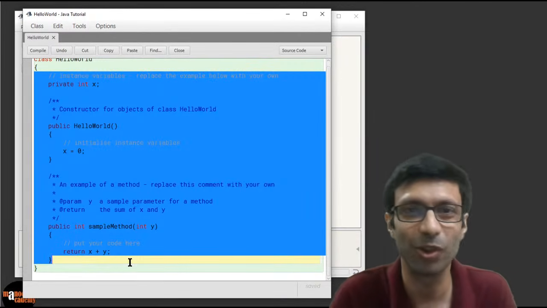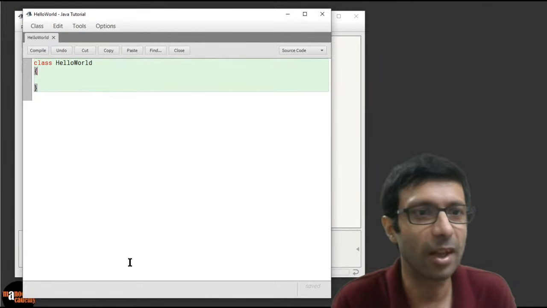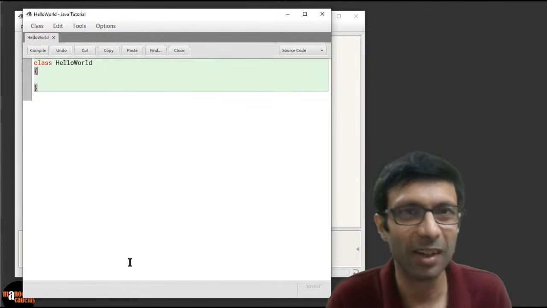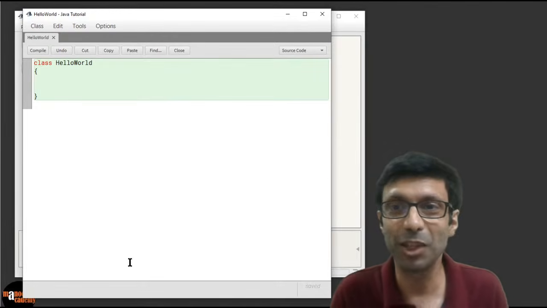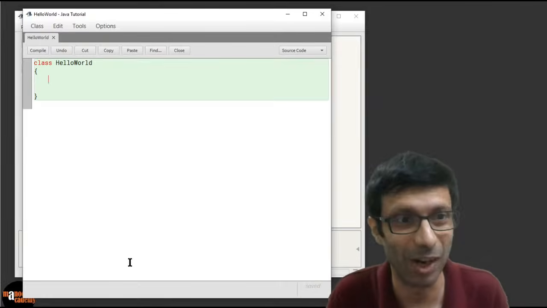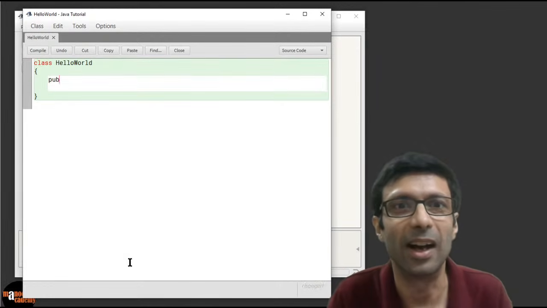Okay, this is our tutorial for beginners. So there you can see your class looks like this, class HelloWorld. So guys, are you ready for some programming? Okay, so what do we do here? Let's say Hello World is usually the first program, where we want the computer to print this famous phrase, Hello World, where the computer is saying hello to you. Okay, so let's go ahead and write it.